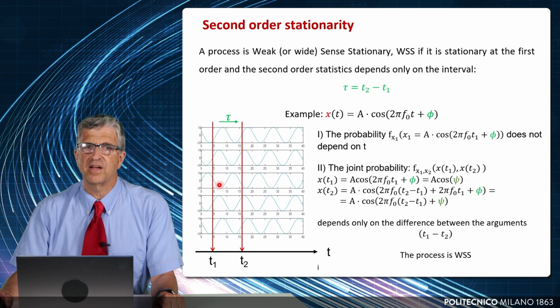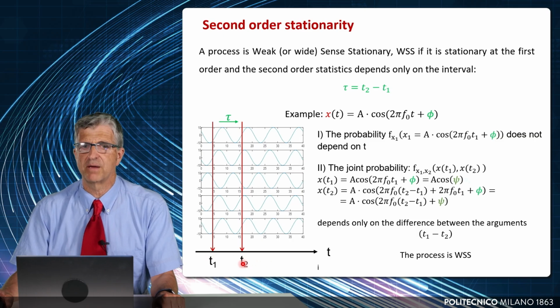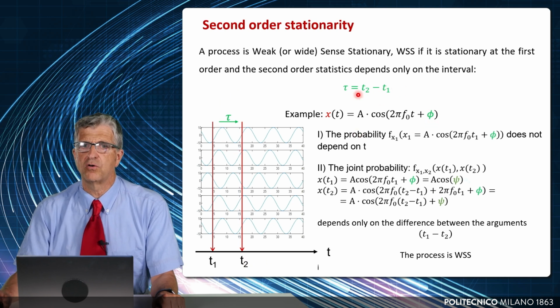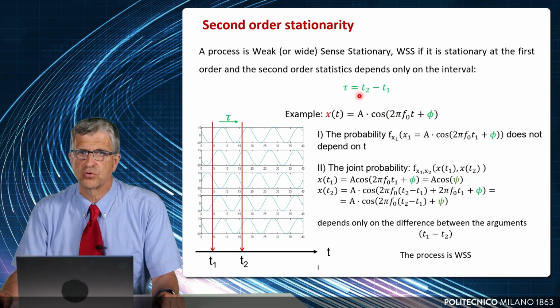It means that the second-order statistics may depend not independently on the first time and the second time at which we point the finger, but only on the distance between the two fingers, that is tau, t2 minus t1. If the second-order statistics depend only on this difference, we call the process stationary in the second order.